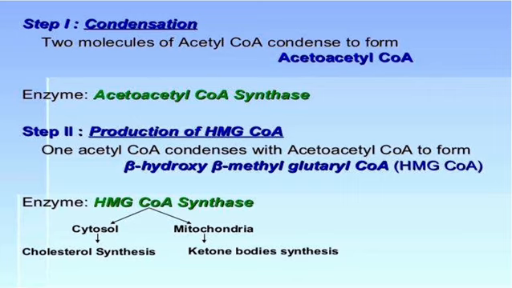2 molecules of acetyl-CoA condense to form acetoacetyl-CoA. The reaction is catalyzed by the enzyme acetoacetyl-CoA synthase. Step 2, production of HMG-CoA. 1 molecule of acetyl-CoA condenses with acetoacetyl-CoA to form beta-hydroxy beta-methylglutaryl-CoA, that is HMG-CoA, catalyzed by HMG-CoA synthase. If this takes place in the cytosol, it leads to cholesterol synthesis. If it takes place in mitochondria, that leads to ketone body synthesis.